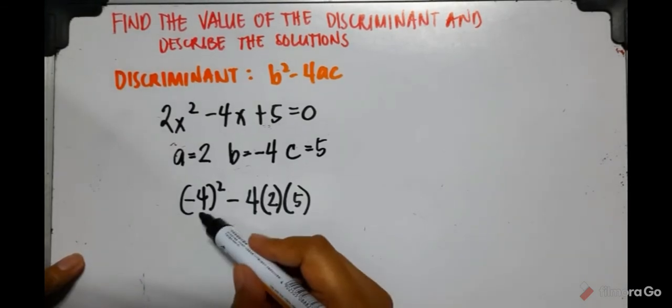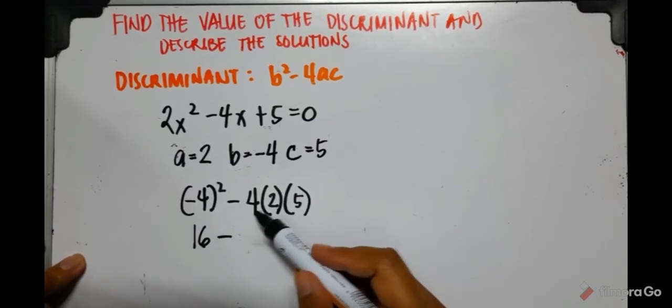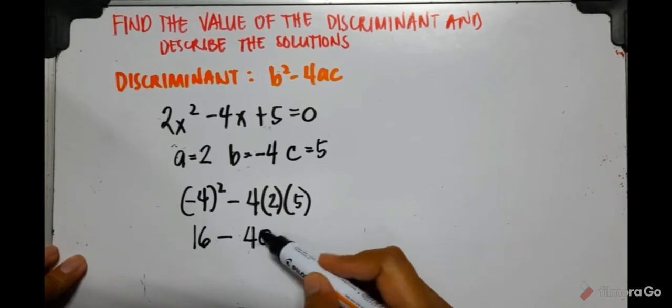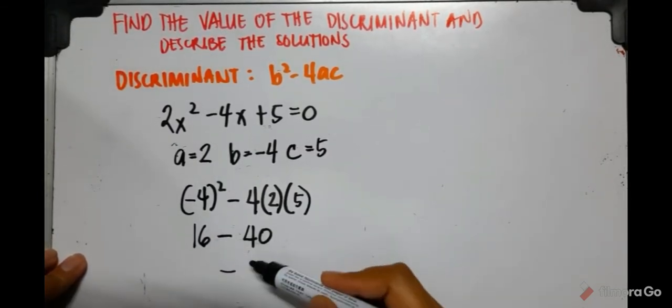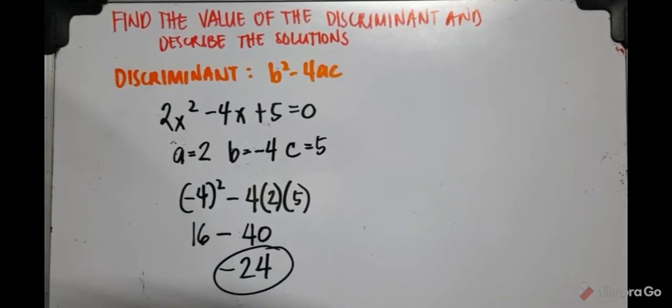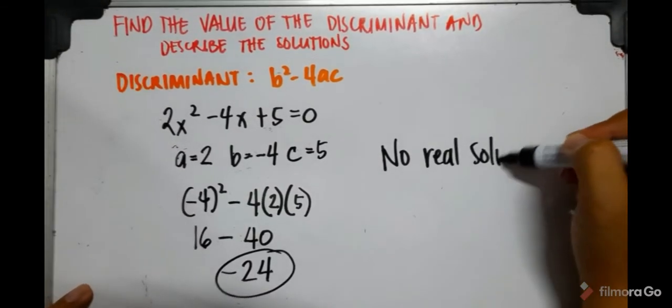Okay, next we have negative 4 squared is positive 16, minus 4 times 2, 8 times 5, 40. So, 16 minus 40, rules of integers, the answer is negative 24. So, this is a negative number. Therefore, the solutions are complex or no real solutions.